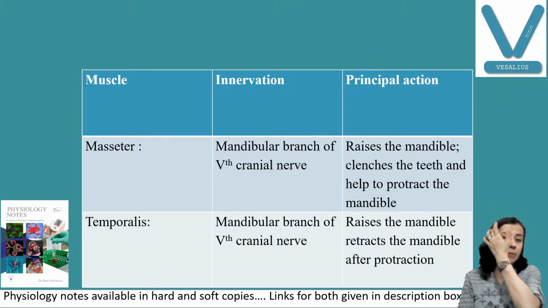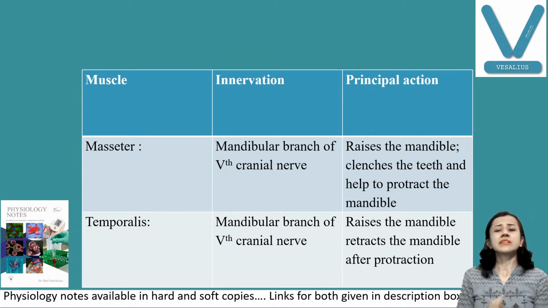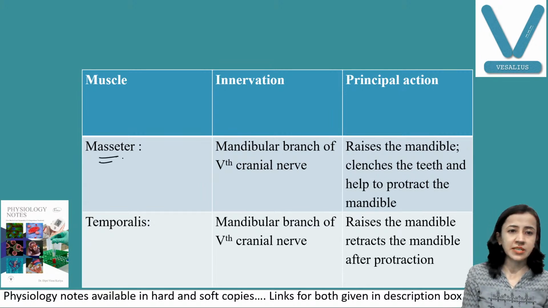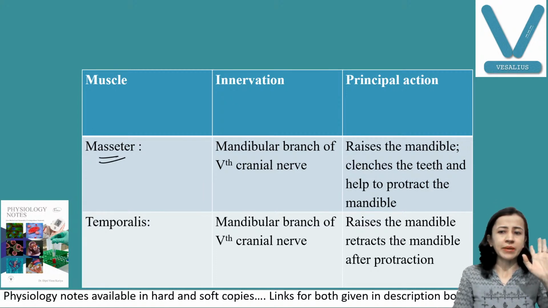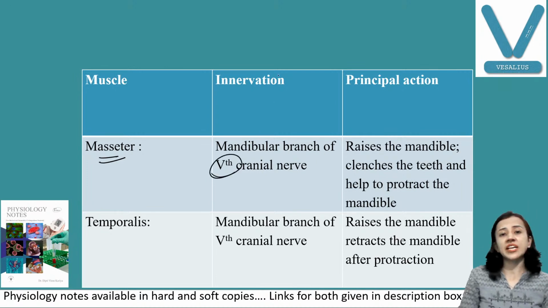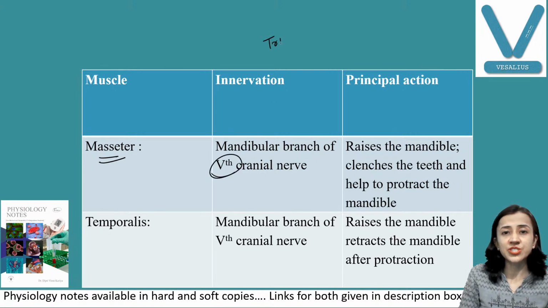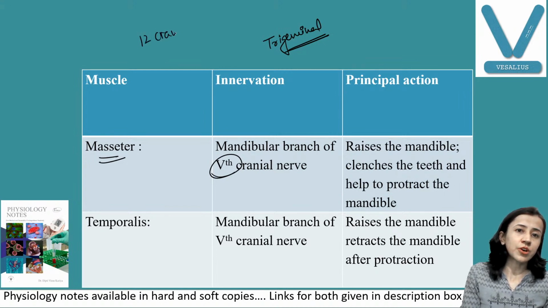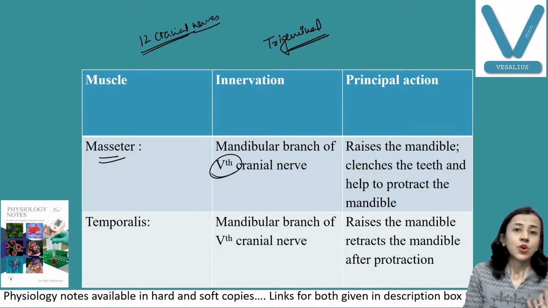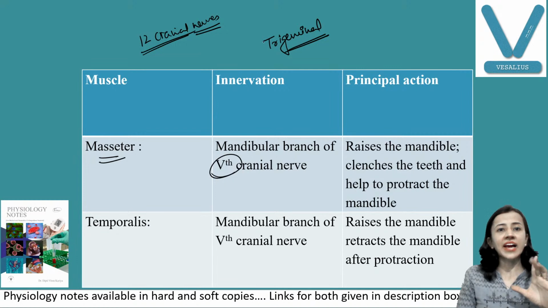Now which nerves supply these muscles? This is a little bit of anatomy, but we will discuss the functional part of anatomy. Most of the muscles are supplied by the fifth cranial nerve. Only temporalis is supplied by the seventh one. So easily remember, the fifth cranial nerve is the trigeminal nerve. I think you know we have 12 cranial nerves. If you don't know, then go to my video, where I have shown the 12 cranial nerves, their names and functions. The fifth one is trigeminal.